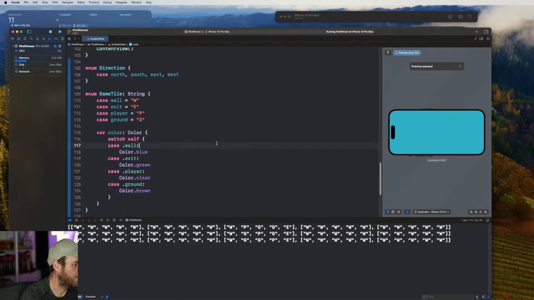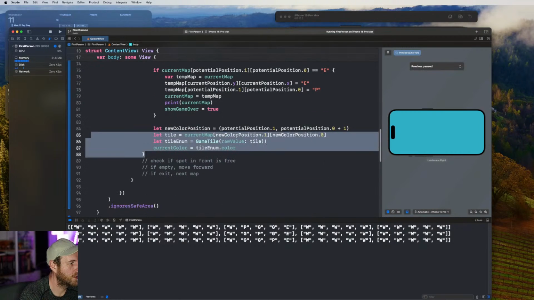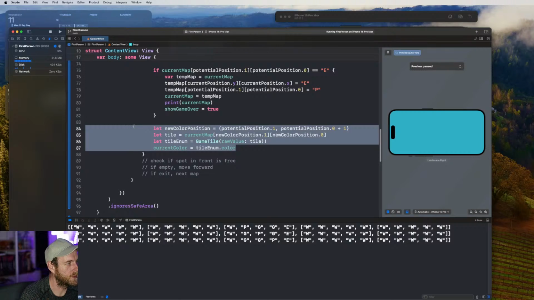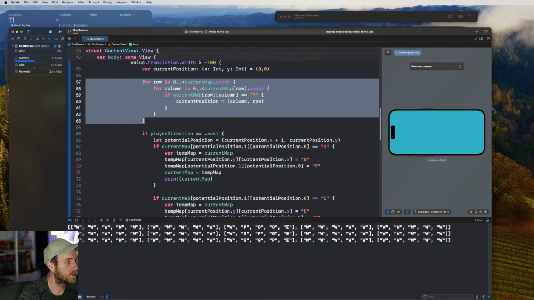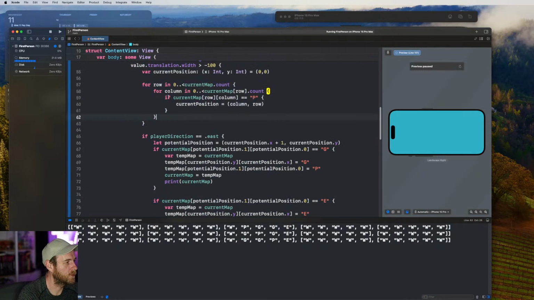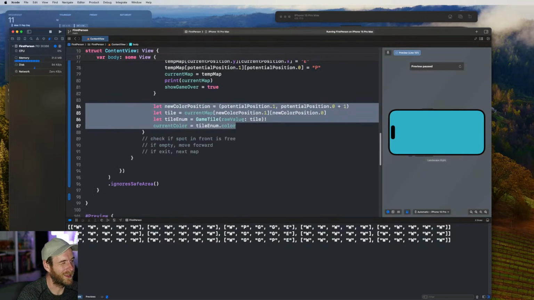I'm just gonna go brown for the ground. Brown ground. And then we also need to set this up. Run this code. This code needs to be run at the start of the level as well. So what we may end up doing is looping across both arrays to get the user's current position, and then we'll use that to get what they see ahead of them too.